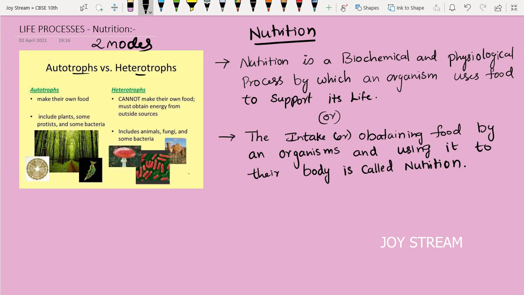What is the difference between autotrophic and heterotrophic nutrition? Autotrophs can make their own food. Heterotrophs cannot make their own food. They depend on other organisms. So what are autotrophs? Plants. Plants are the autotrophic organisms.